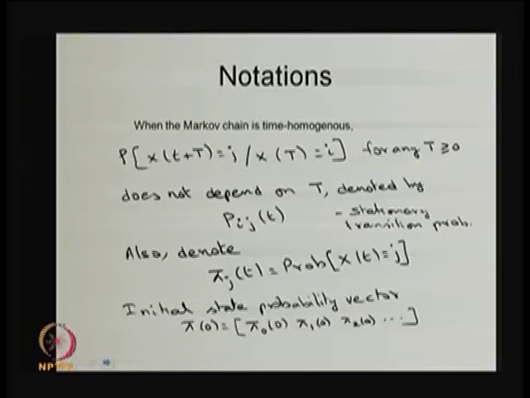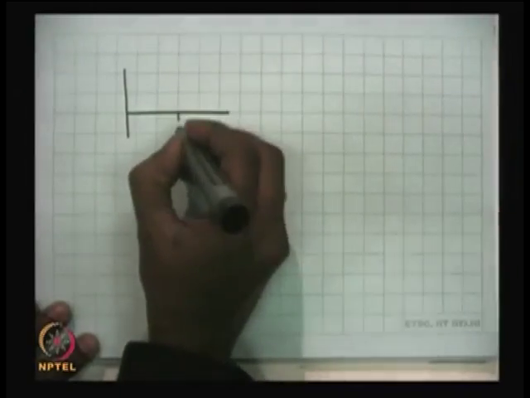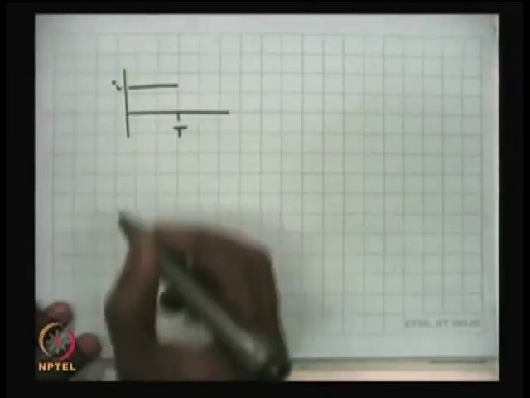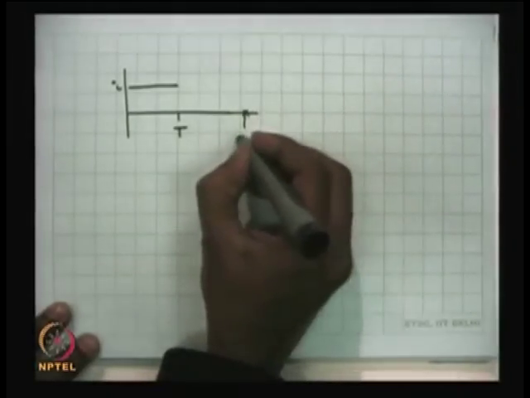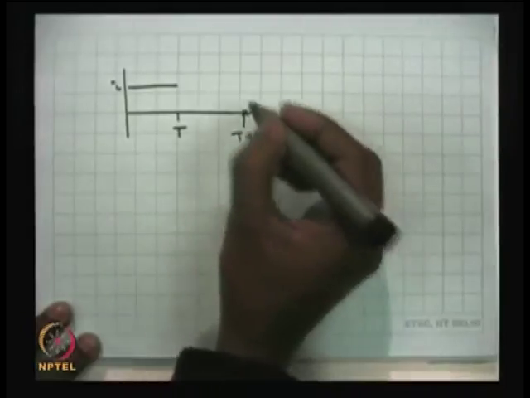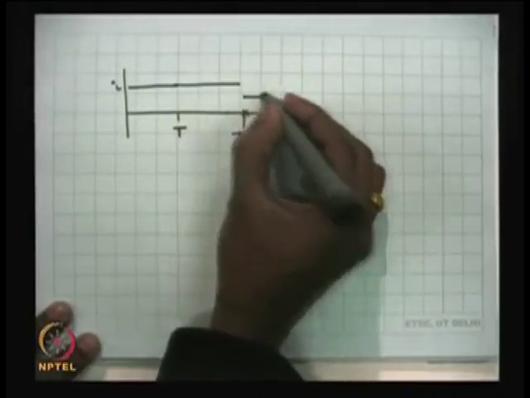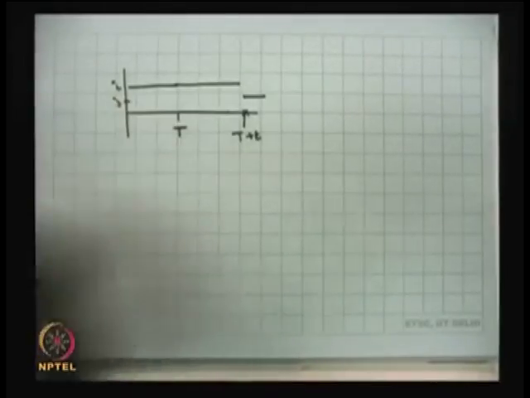This transition probability says the system was in the state i at the time point capital T. Let me draw the simple diagram. The system was in the state i at capital T, then what is the probability that the system will be in the state j at the time point t plus capital T?